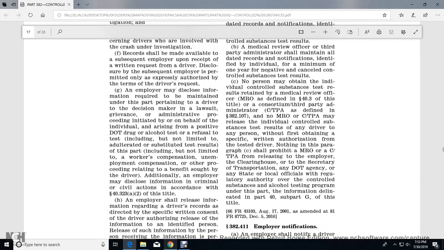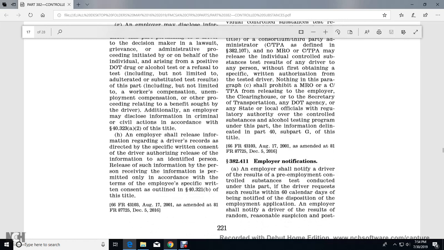An employer may disclose information required to be maintained under this part pertaining to the driver to the decision maker in a lawsuit, grievance, or administrative proceeding initiated by or on behalf of the individual, arising from a positive drug test, alcohol test, or refusal to test, including but not limited to adulterated or substituted tests under this part, including but not limited to workers' compensation, unemployment compensation, or other proceedings relating to benefits sought by the driver. Additionally, the employer may disclose the information in criminal or civil actions according to the Title 49 statute.